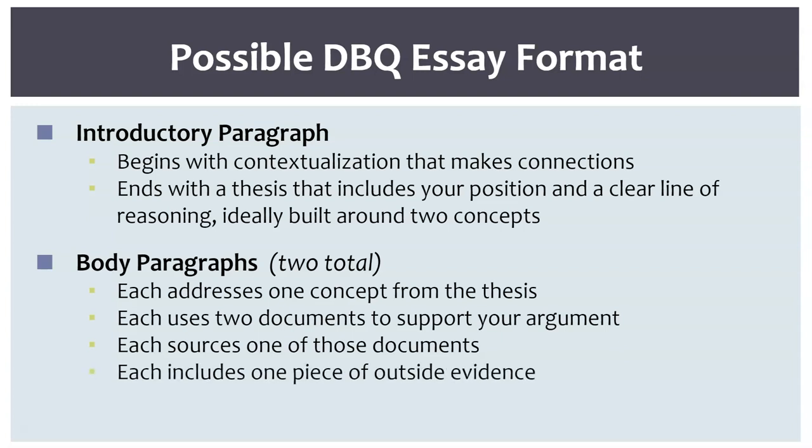Finally, each body paragraph can include 1 piece of outside evidence, so by the time you're done, you have, that's right, 2 pieces of outside evidence. This means that it's possible, if done correctly, to earn all 10 points in the modified DBQ across 3 paragraphs. This would be ideal. Obviously, it's a little bit more difficult than that sounds.